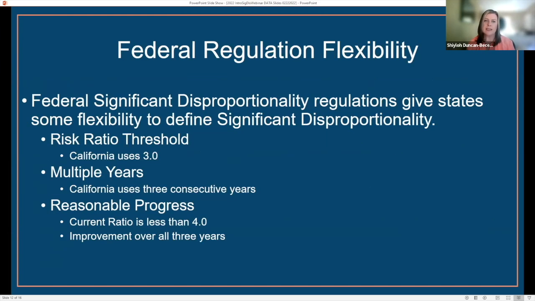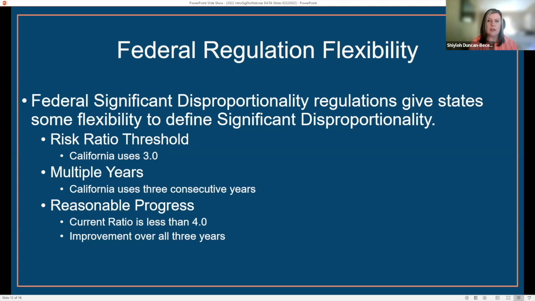Federal regulation flexibility. The U.S. Department of Education provided states flexibility. Federal significant disproportionality regulations give states some flexibility to define significant disproportionality. They provided flexibility to determine the risk ratio threshold. California uses the threshold of 3.0. They provided flexibility to determine the number of years that would be used for significant disproportionality. California uses 3 consecutive years.